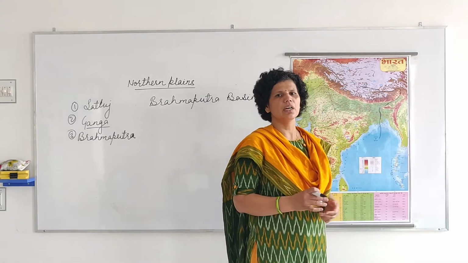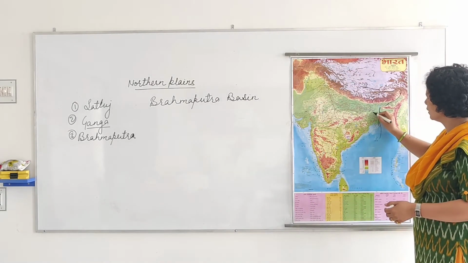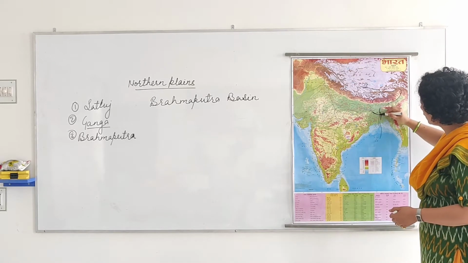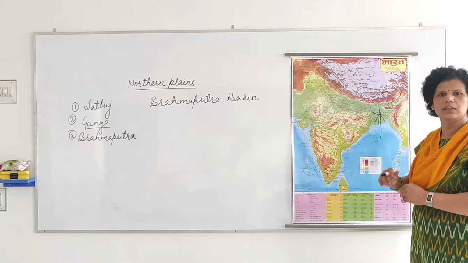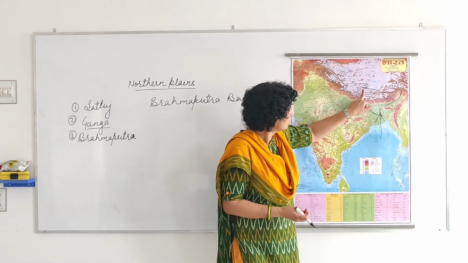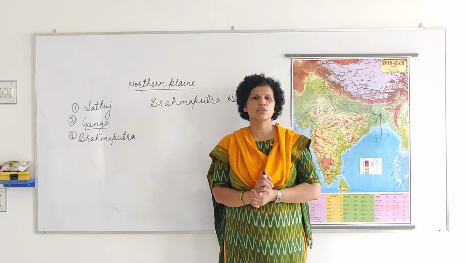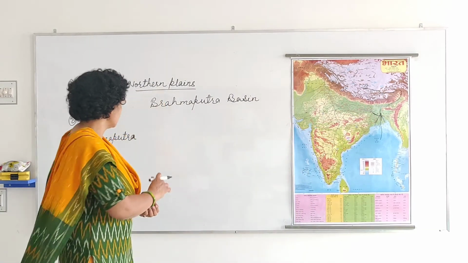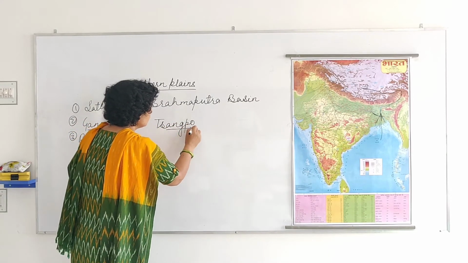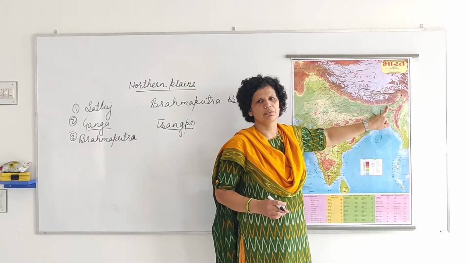Afterwards, as we learned in Ganga river basin also, this Brahmaputra river joins with Padma, the branch of river Ganga. It joins here and makes the world's largest delta, that is known as Sundarban Delta. It originates from Tibet, and in Tibet this river is known as Sangpo. The name of this river is Sangpo in Tibet. When it comes to India, then its name is Brahmaputra river.